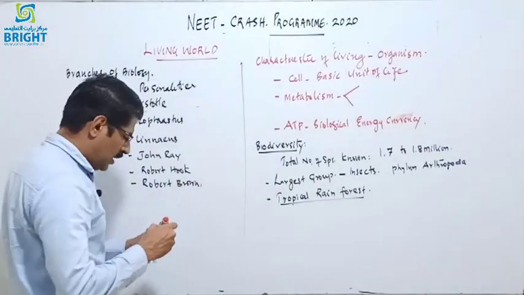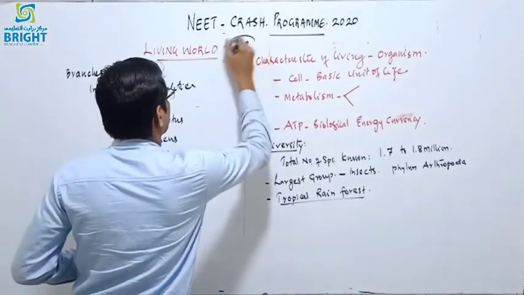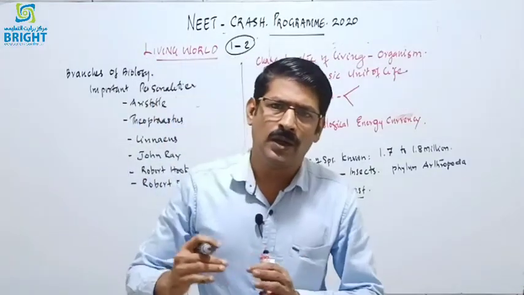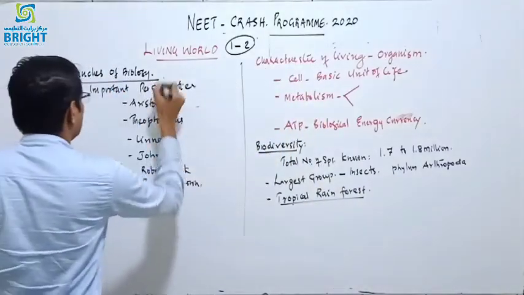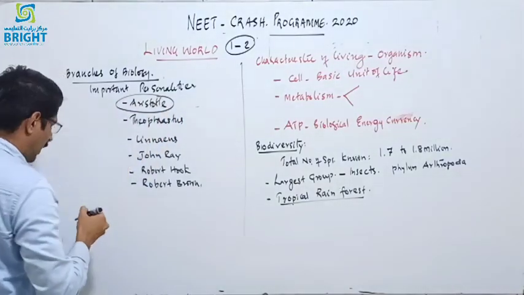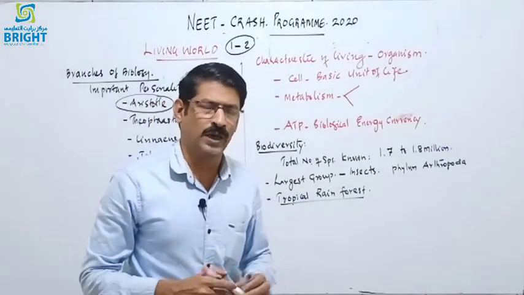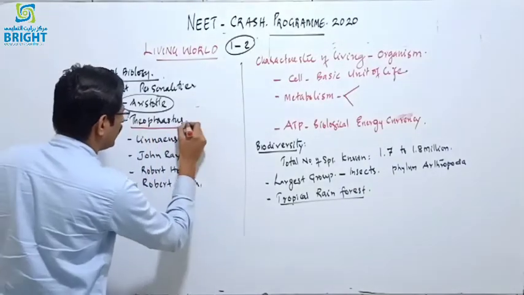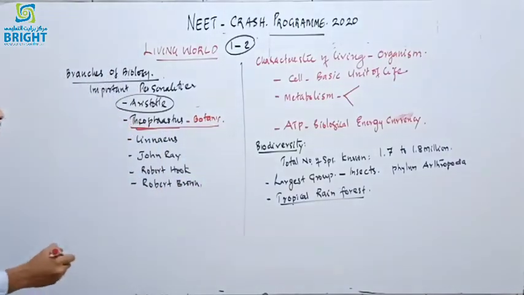And normally, in the biology question paper, around 1 to 2 questions will come from living world. In the living world, we must analyze different aspects, like what the different branches of biology are. We know the father of biology was Aristotle. Aristotle was considered the father of biology, father of zoology and father of science, and he was a Greek philosopher. And Theophrastus, his student, is the father of botany. It is another important one.